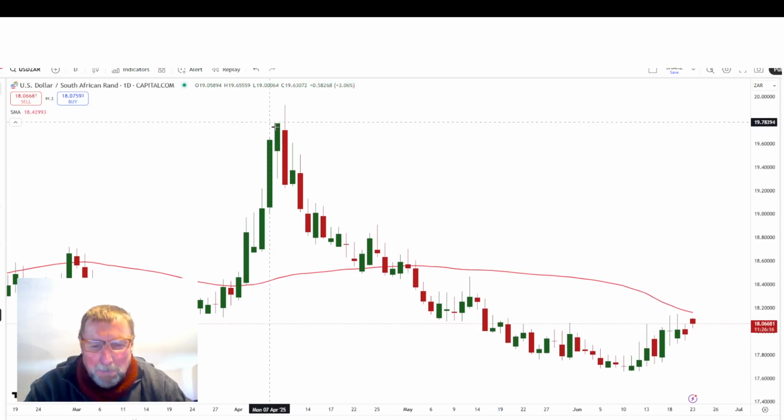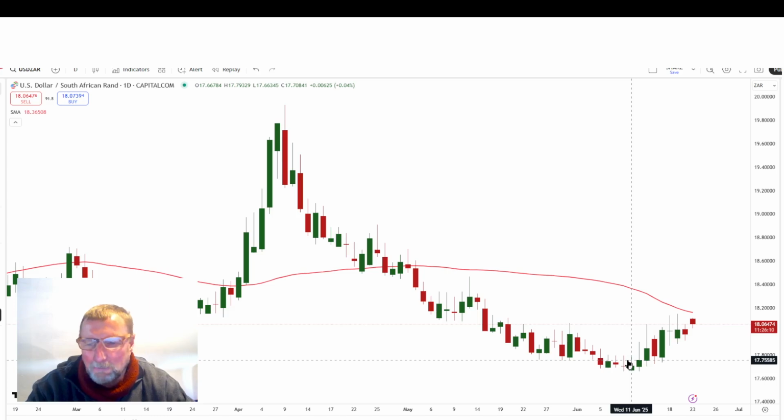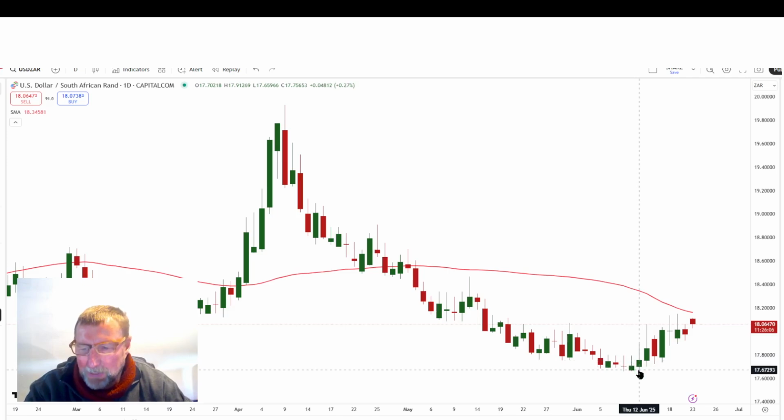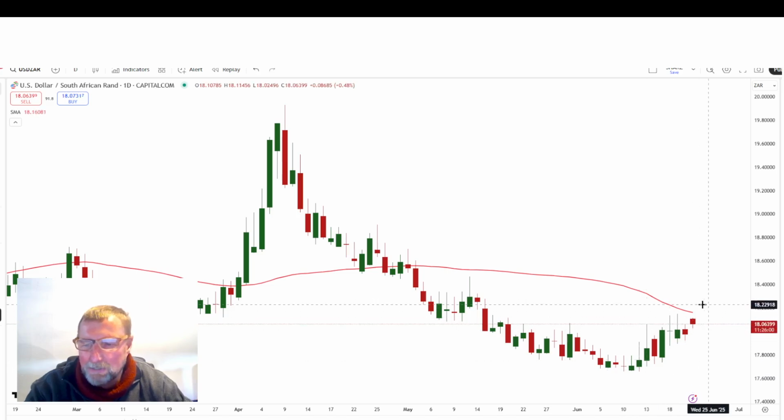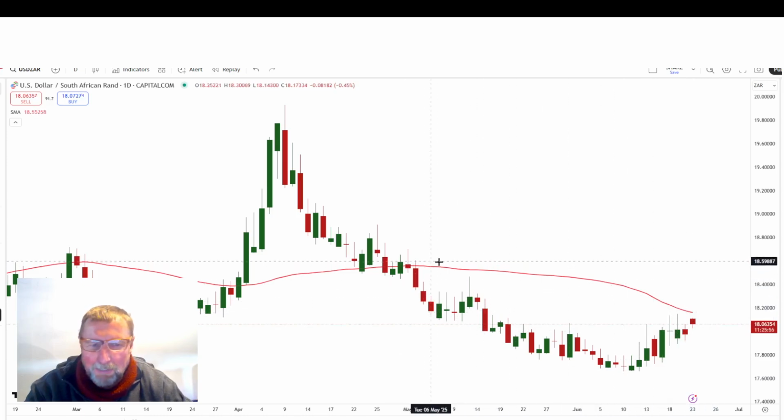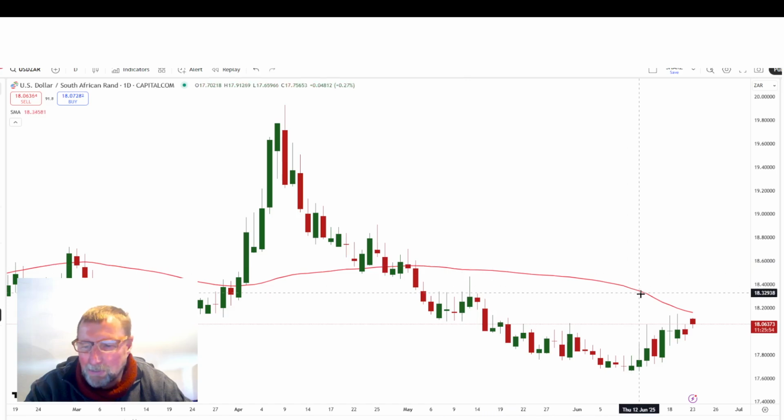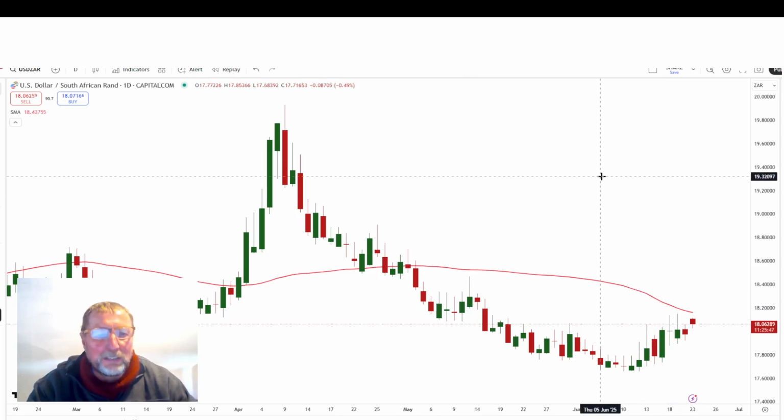We had this beautiful waterfall formation for weeks, almost for 7, 8 weeks. The Rand just knew one way, and that was to strengthen. But suddenly now, over the last couple of days, from about last week, the Rand started to weaken from 1767, and we are now close to this 1806 level. And for me, this big 50-day moving average is almost a concern, because above this 50-day moving average, 18 Rand 16, we can maybe see the Rand weaken again.